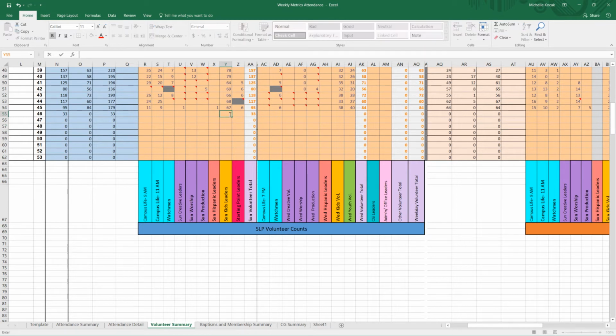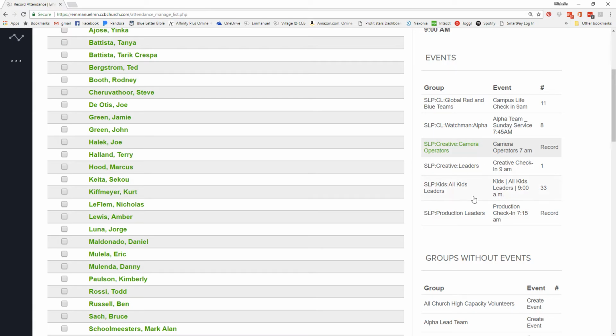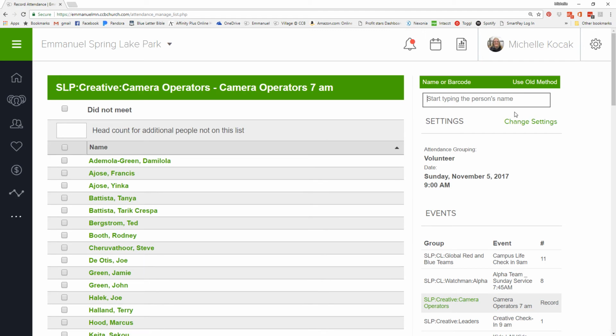If any of the numbers seem to be missing for Campus Life, Watchmen, Hispanic leaders if they're listed, Sunday kids, or Starting Point, I reach out to the individuals that are overseeing those areas. For production and worship, if they need assistance in those areas, we reach out to the worship department, but at this time we're pausing on reaching out until Pastor Mark Allen gets back, and that part of the department is covered for attendance purposes. So that's the whole section on volunteers.